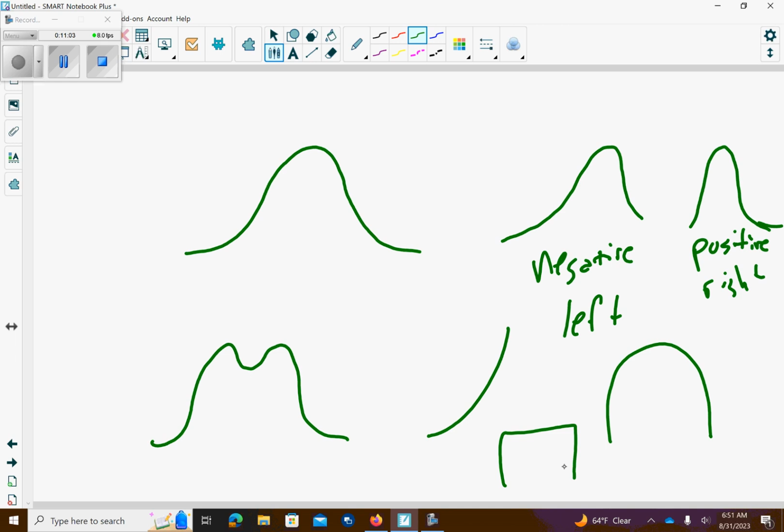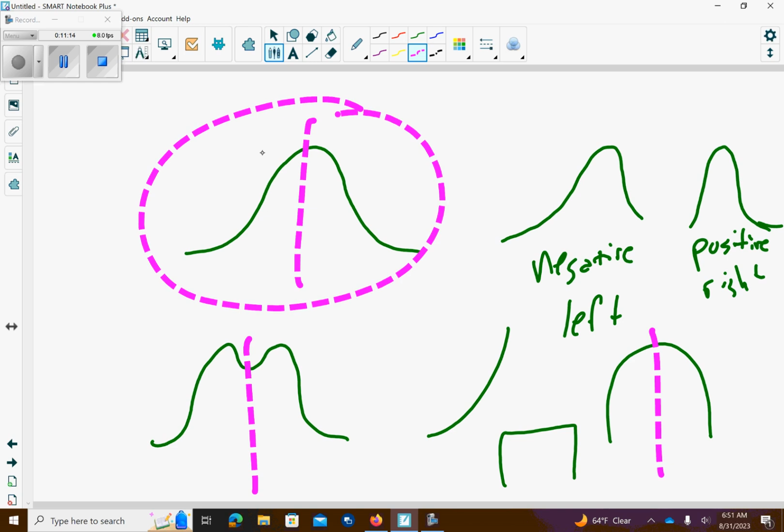The first thing you should see is there is symmetry about this one. There's also symmetry about this one and this one, but the main one that we're going to look at is the symmetry of this one. That's called a normal curve. So for symmetric distributions, you have the normal distribution, which is referred to as the bell curve, which I have circled in the pink.